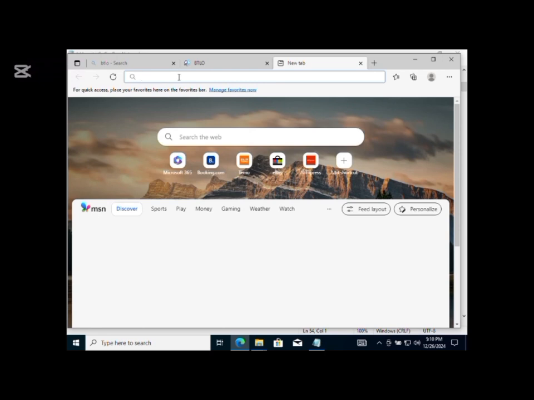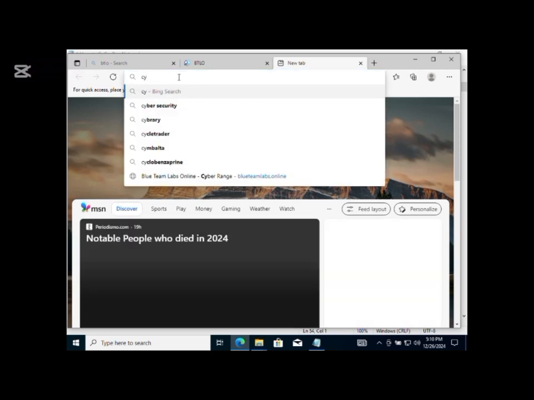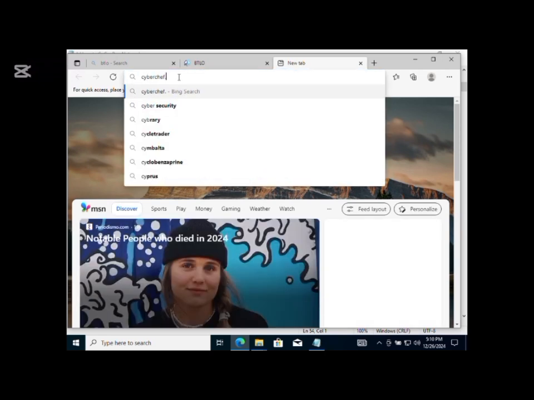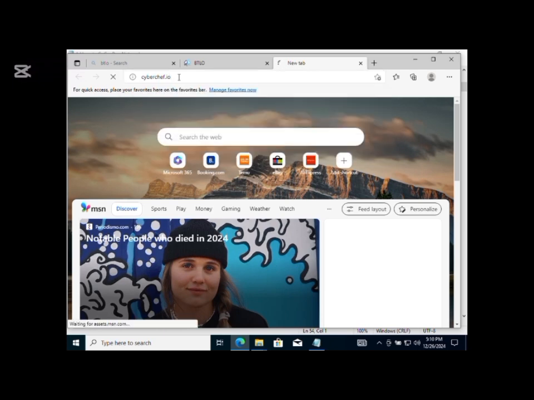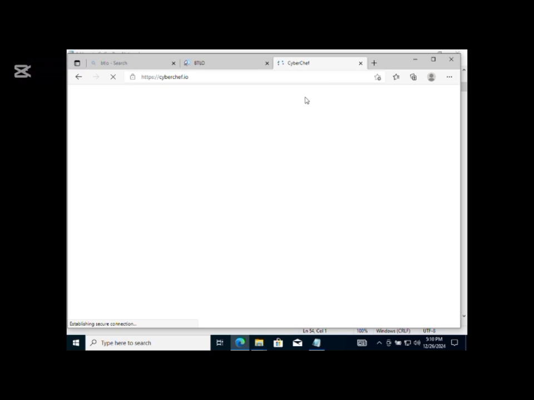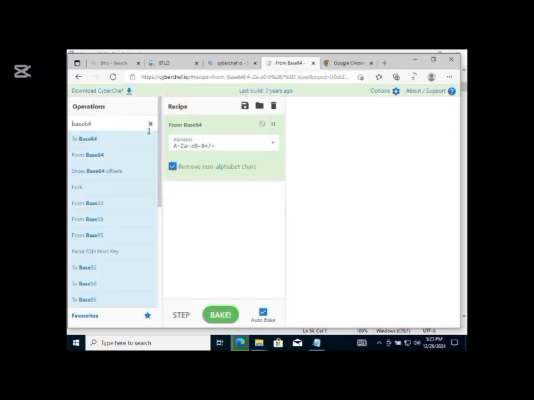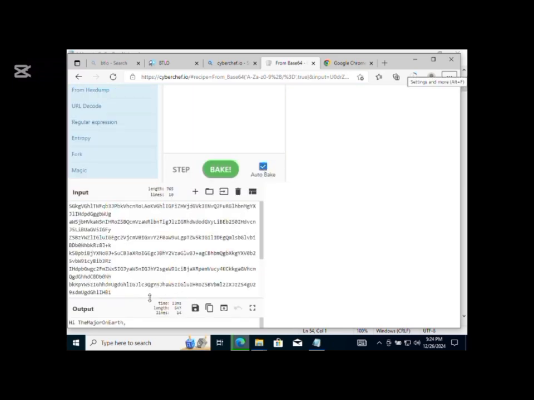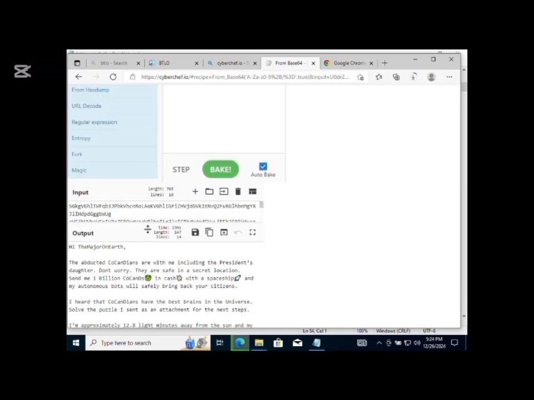So we'll search for CyberChef, which is where we are going to convert it to plain text. It's really helpful when trying to convert encoded files to the normal version. We would wait for it to load. Once it has loaded, we paste our copied base 64 text into the input space. You can see that our file has been converted to plain text.